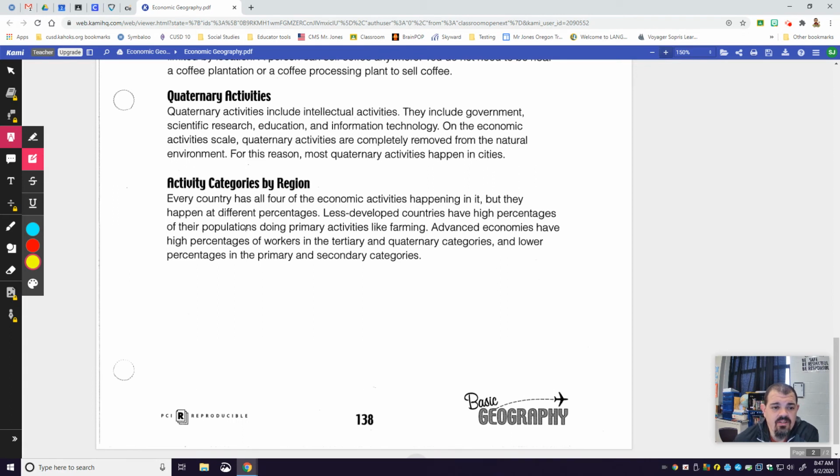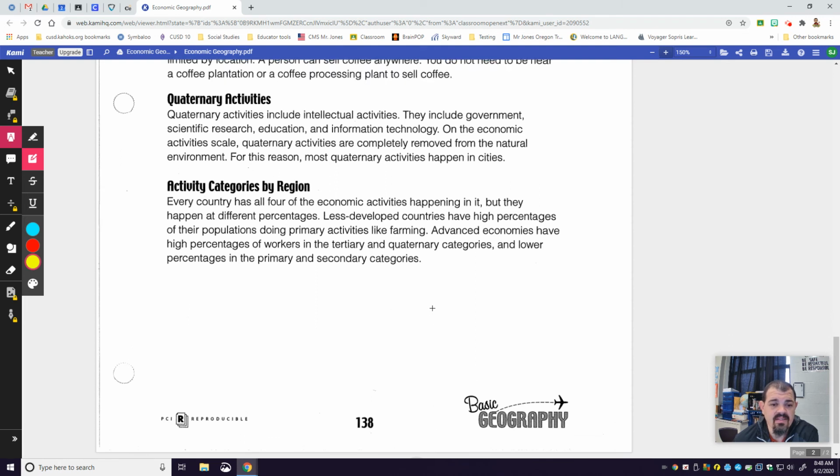Activity categories by region. Every country has all four of the economic activities happening in it, but they happen at different percentages. Less developed countries have high percentages of their populations doing primary activities like farming. Advanced economies have high percentages of workers in the tertiary and quaternary categories and lower percentages in the primary and secondary categories.